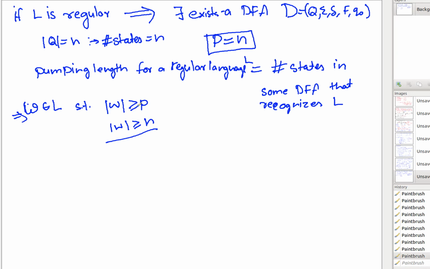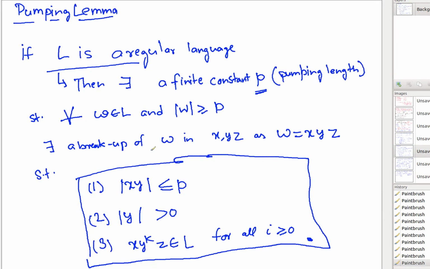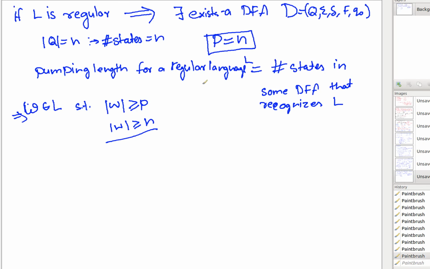Now I said in this theorem that if L is regular, there exists a finite constant P as a pumping length. Whenever L is regular, there exists a DFA, and therefore the number of states of the DFA is a finite number.